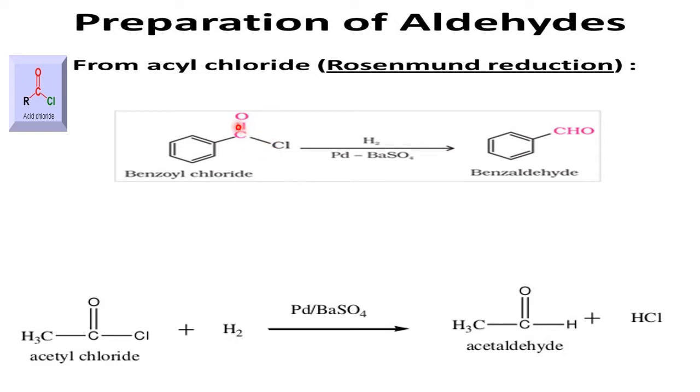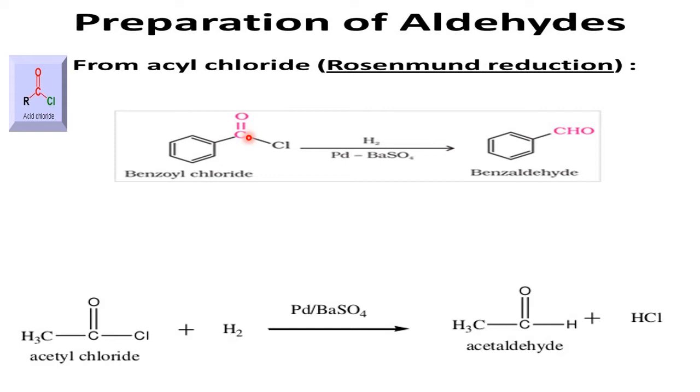It may be attached to CH3, C2H5 or C6H5, and accordingly it is named. Because COCl is attached to the benzene nucleus, it is called benzoyl chloride. If COCl attaches to CH3, it is acetyl chloride. All compounds which contain COCl are called acyl chloride or acid chloride.